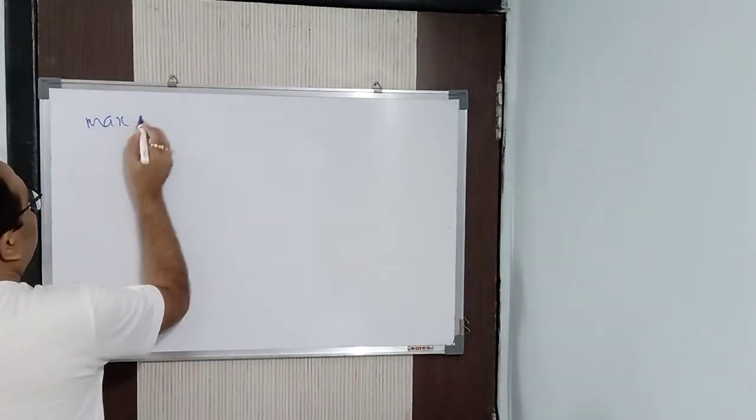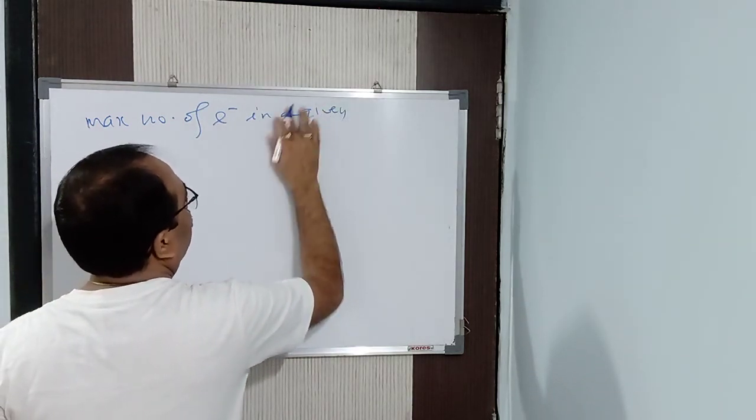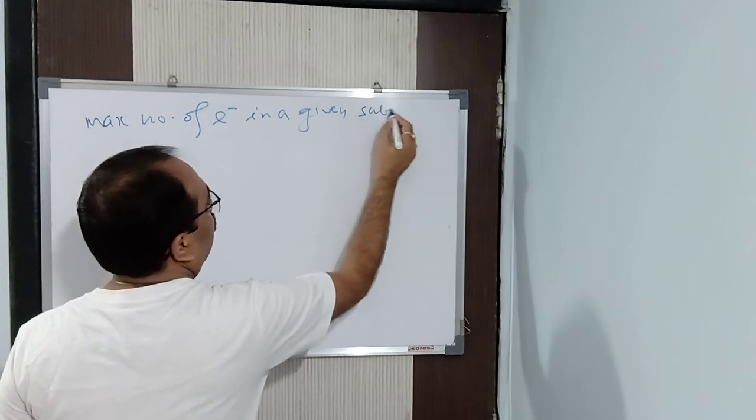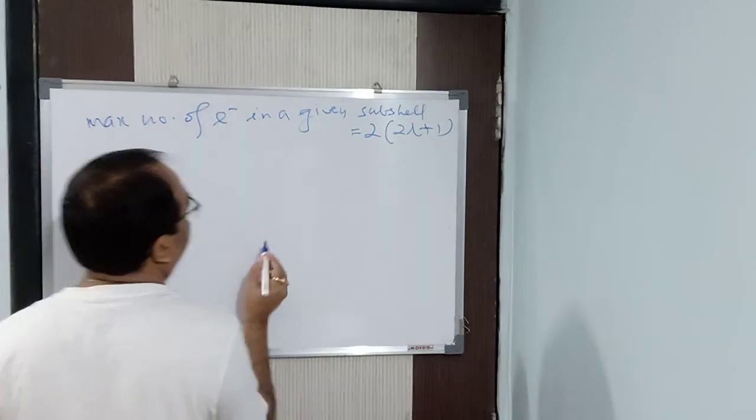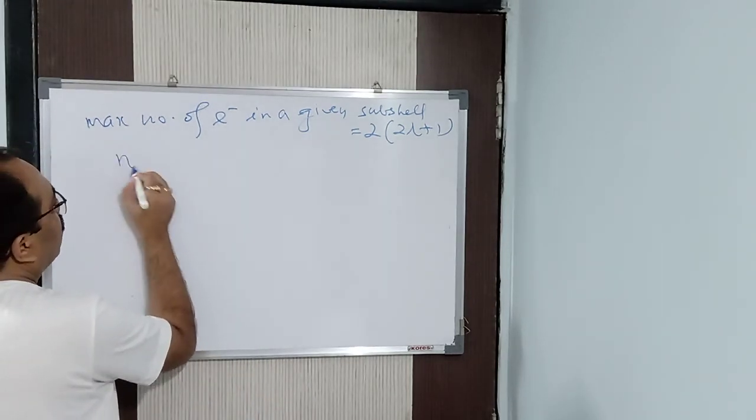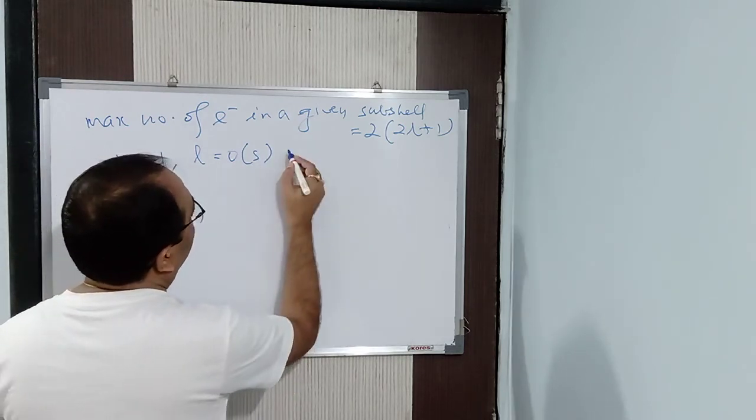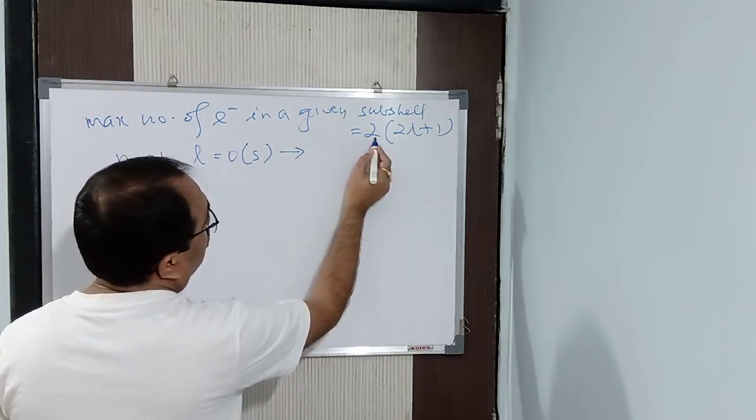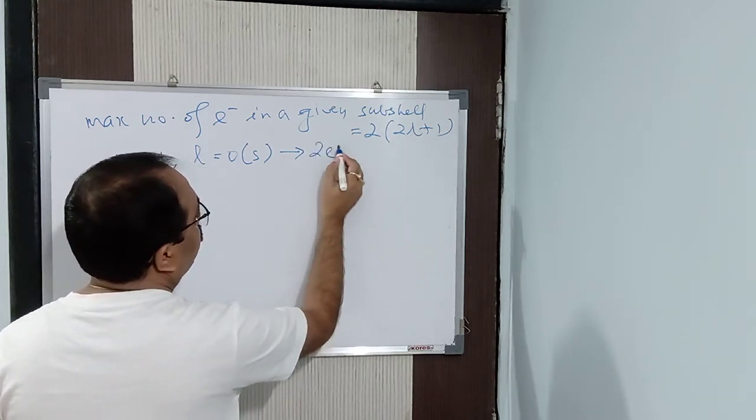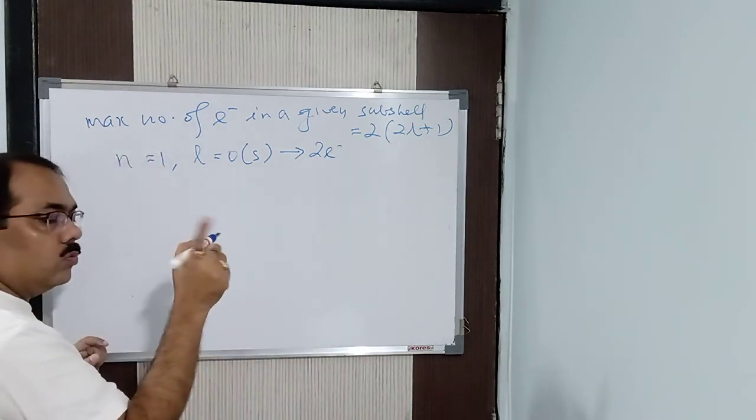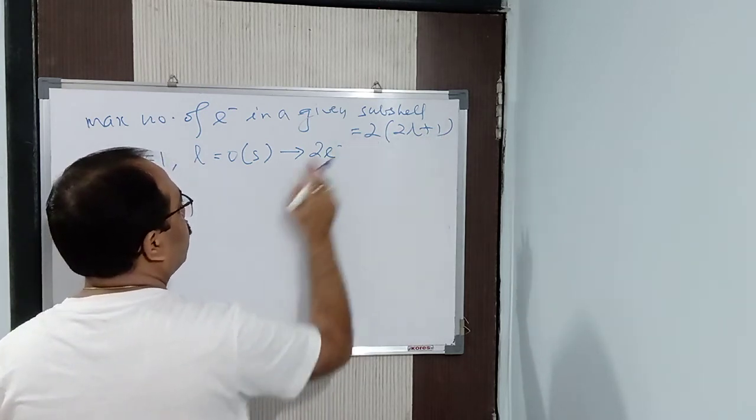So the maximum number of electrons in a given subshell is equal to 2 into (2L plus 1). That is the formula. So when n is equal to 1, L is equal to 0, that is the S subshell. Then the number of electrons in the S subshell will be how much? L value 0, so 2 into (0 plus 1). So that is 2 into 1, it is 2. So the maximum number of electrons in the S subshell will be 2.